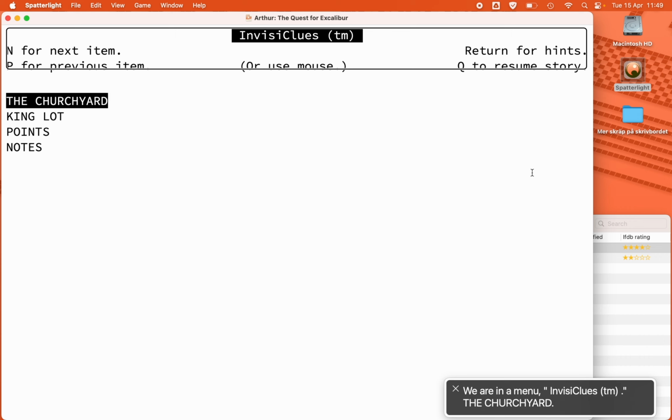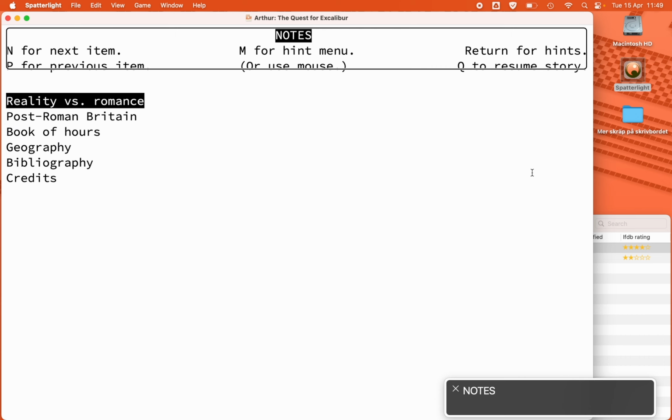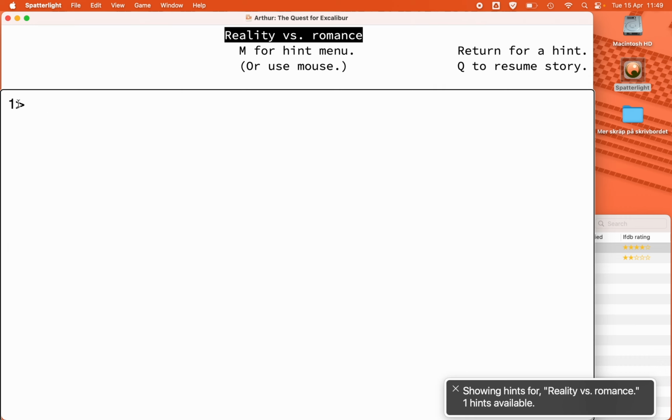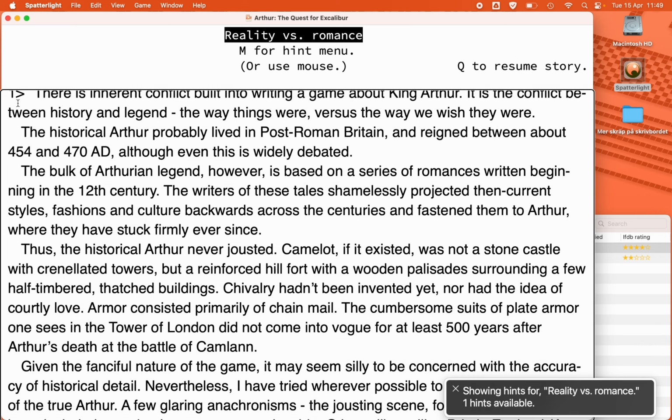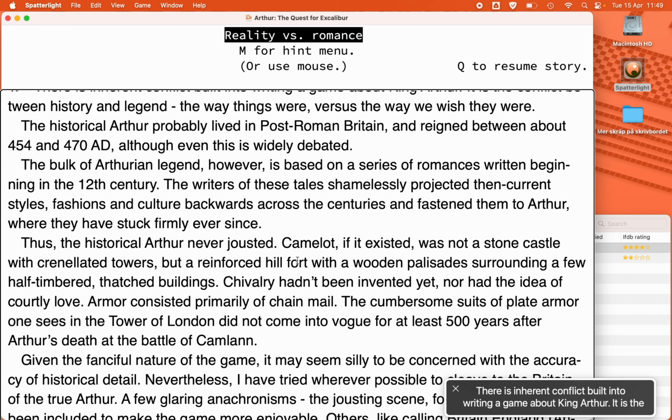The churchyard. Menu item 1 of 4. King Lot. End of 10 notes. We're in a menu. Notes. Reality versus romance. Menu showing hints for reality versus romance. 1 hint available. Hint menu. Return for a hint. Q to resume story. There is inherent conflict built into writing a game about King Arthur.